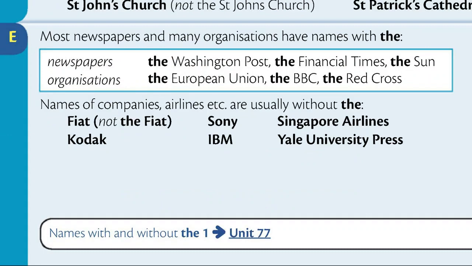Section E. Most newspapers and many organizations have names with "the". Newspapers: The Washington Post, The Financial Times, The Sun. Organizations: The European Union, the BBC, the Red Cross. Names of companies, airlines, etc. are usually without "the": Fiat, Sony, Singapore Airlines, Kodak, IBM, Yale University Press.